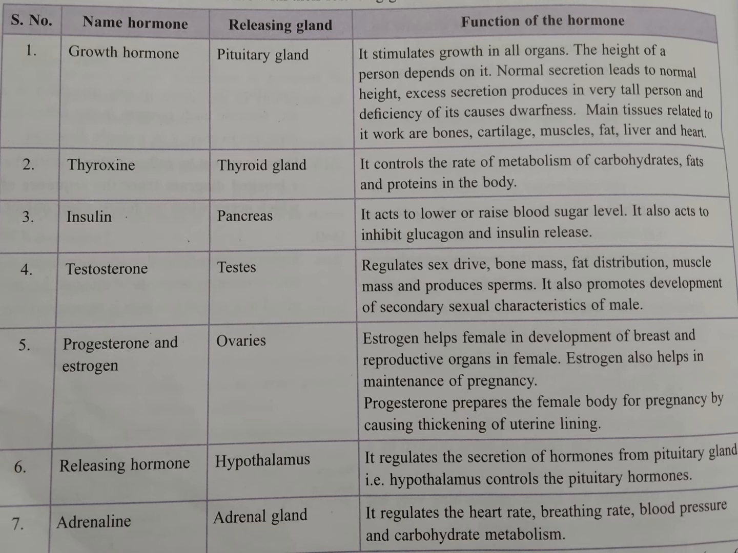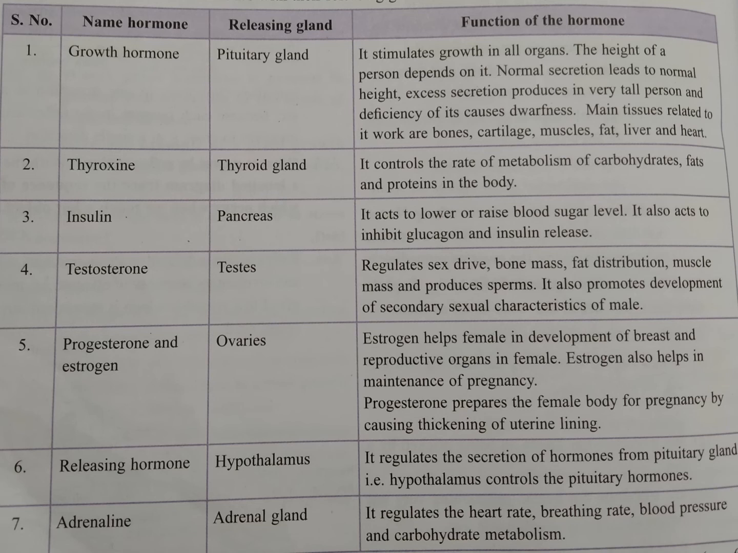Testosterone is released from the testis, the male sex organ. It is responsible for the development of secondary sexual characters, as well as the process of formation of sperm. Same is in the female ovaries. Ovaries release progesterone and estrogen. Estrogen helps in the development of reproductive organs. Progesterone also helps in this, and it prepares the female body for pregnancy and maintains it. This is the function of progesterone.